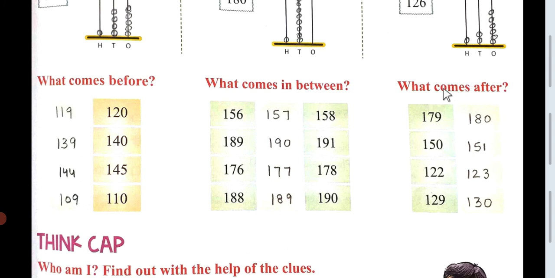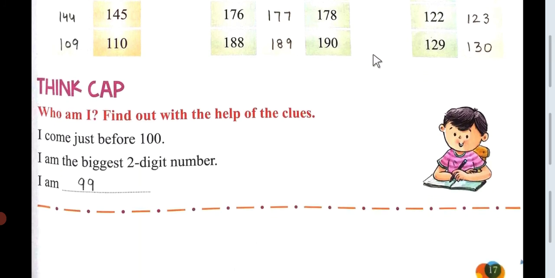Now what comes after 179? What comes after 180? 150. What comes after 151? 122. What comes after 123? 129. What will come after 130?